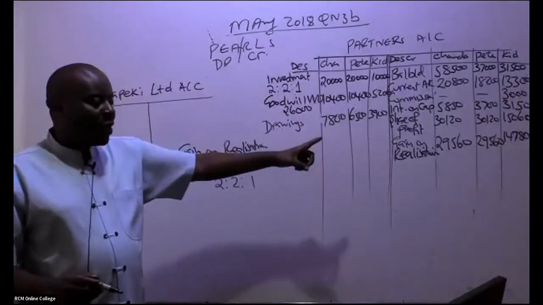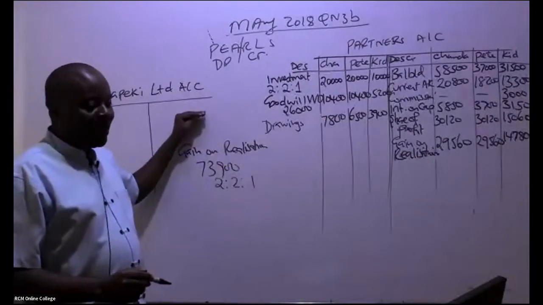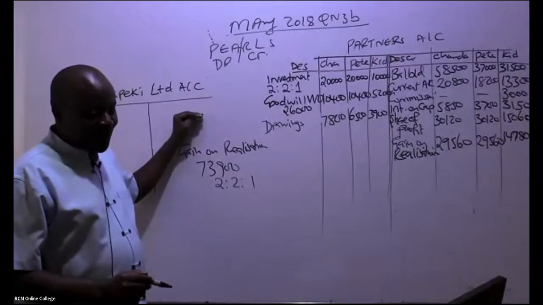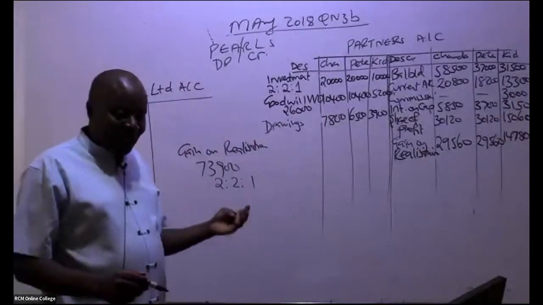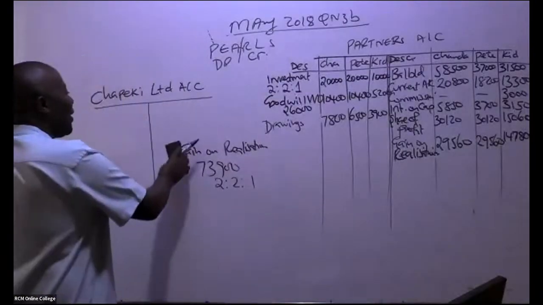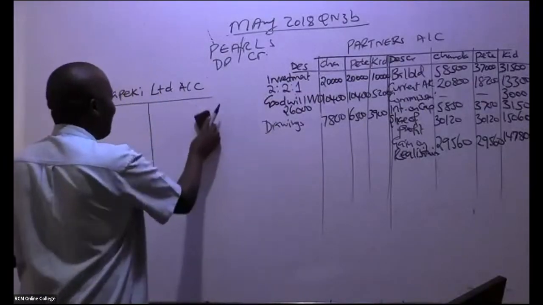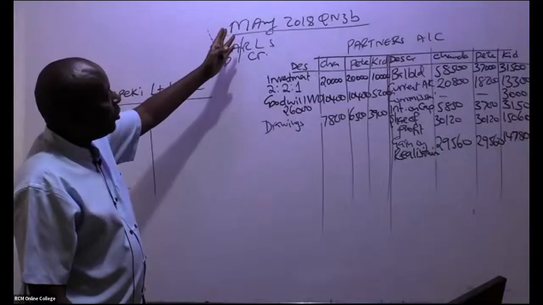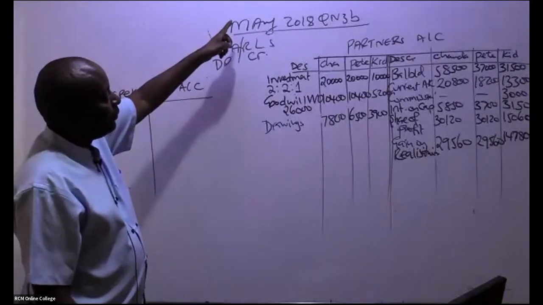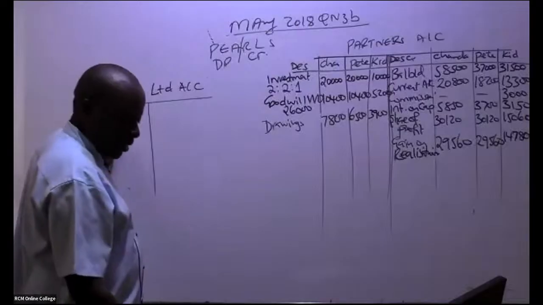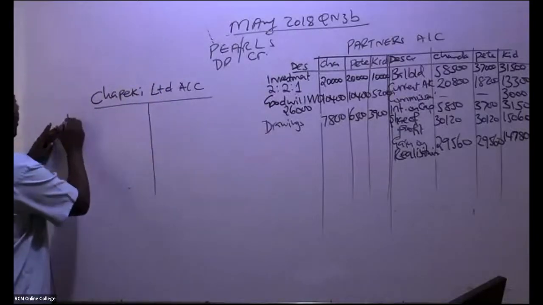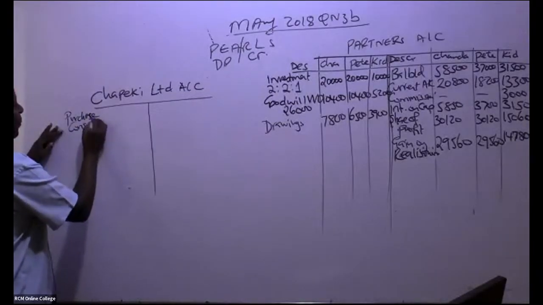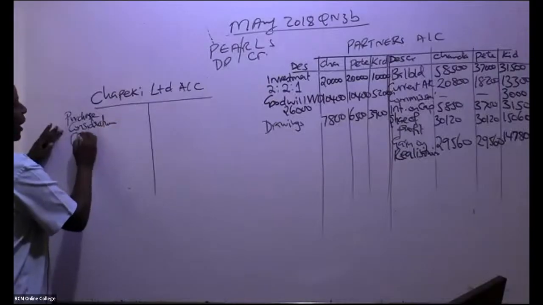All right. So can we come to this account now very comfortably? This BLL Limited is quite a nice account. It should be able to balance by itself. Remember on the realization, you had the purchase consideration on the credit side. So the double entry is here. Remember we have here purchase consideration. You debit here purchase consideration, through the realization.